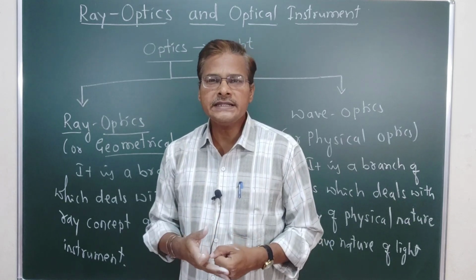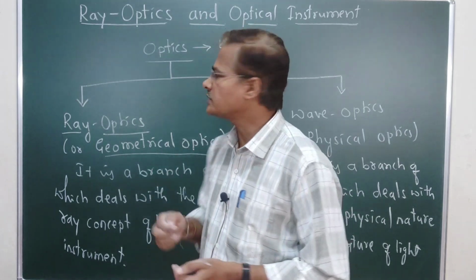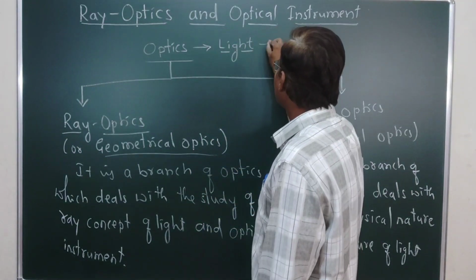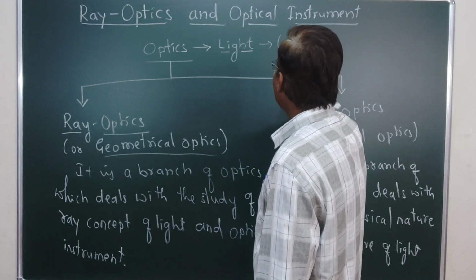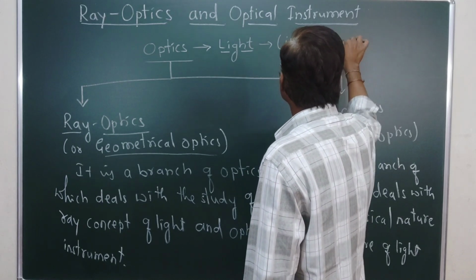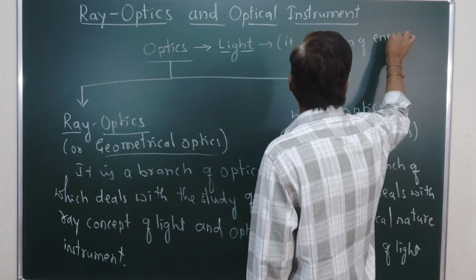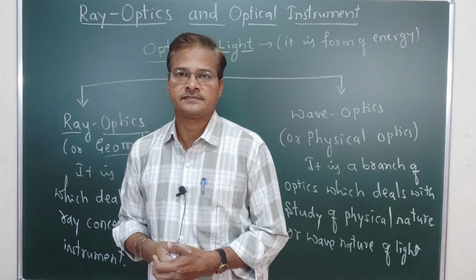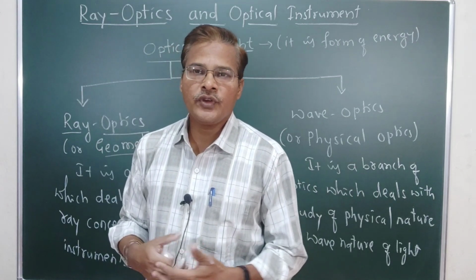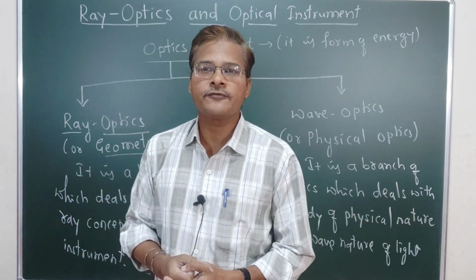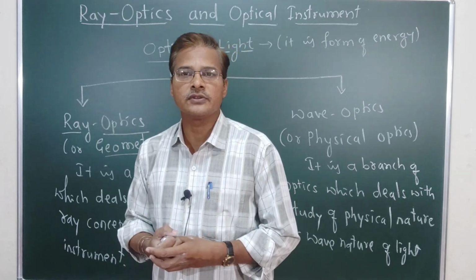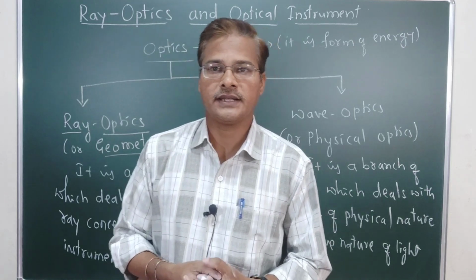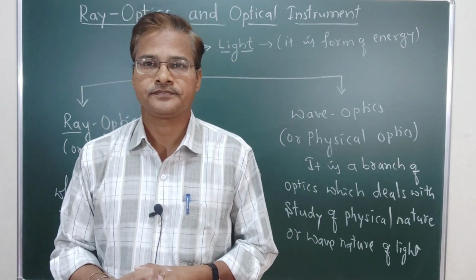So first of all, what is light? That we have to understand. Light is a form of energy which enables us to see things. We are seeing this colorful world. To see an object, we require light. Without light we can't see it.